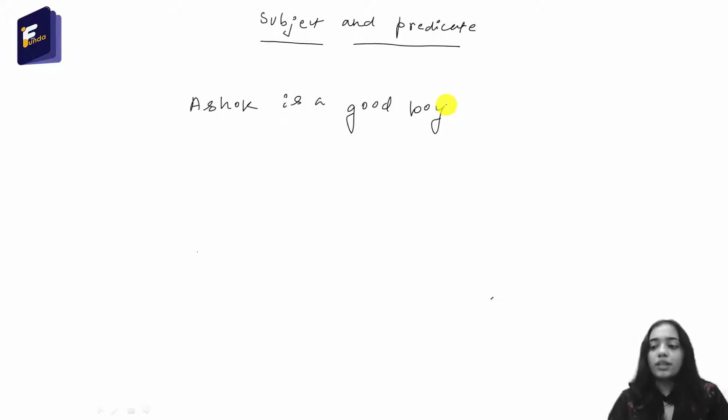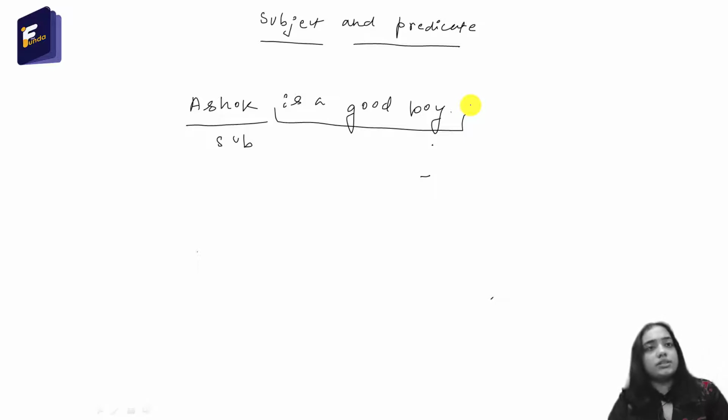So the name of the person or thing that we are speaking about is known as the subject. And what we are telling about that person or thing is known as the predicate. So here you can see that the person we are speaking about is Ashok, so it is the subject. And he is a good boy is what we are saying about the person. So it is the predicate.